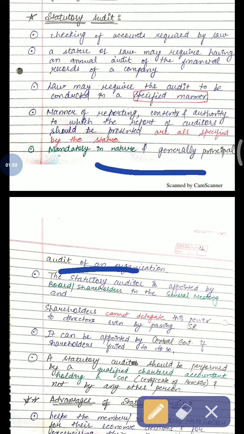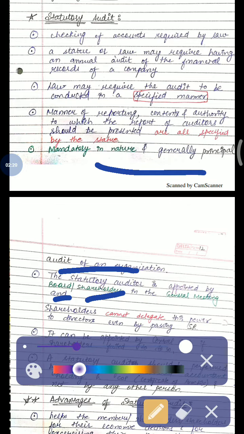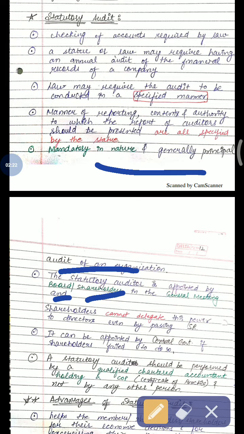The statutory auditor is appointed by whom? It is appointed by the board or shareholders in the general meeting, and shareholders cannot delegate this power to directors even by passing SR. SR means special resolution. That means only they have the right to appoint the statutory auditor.